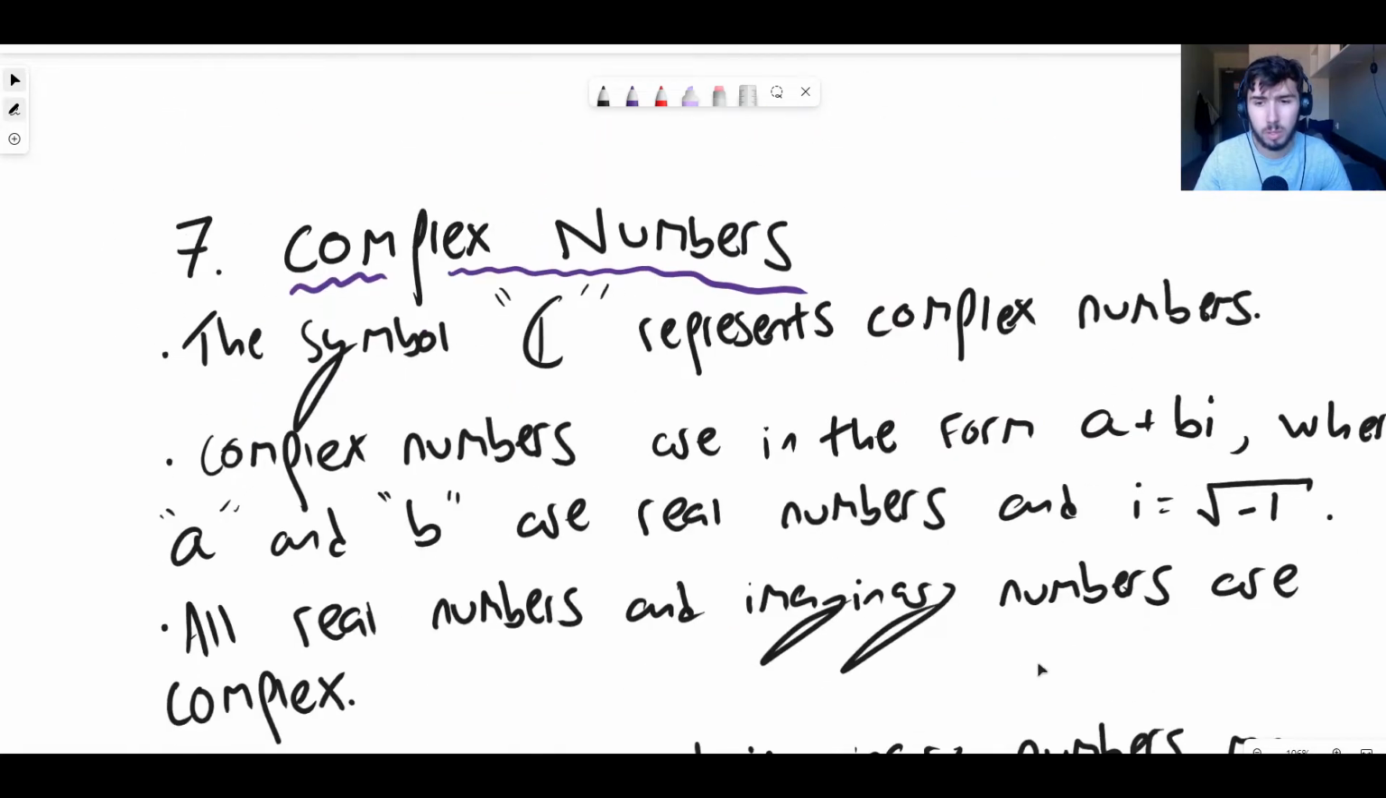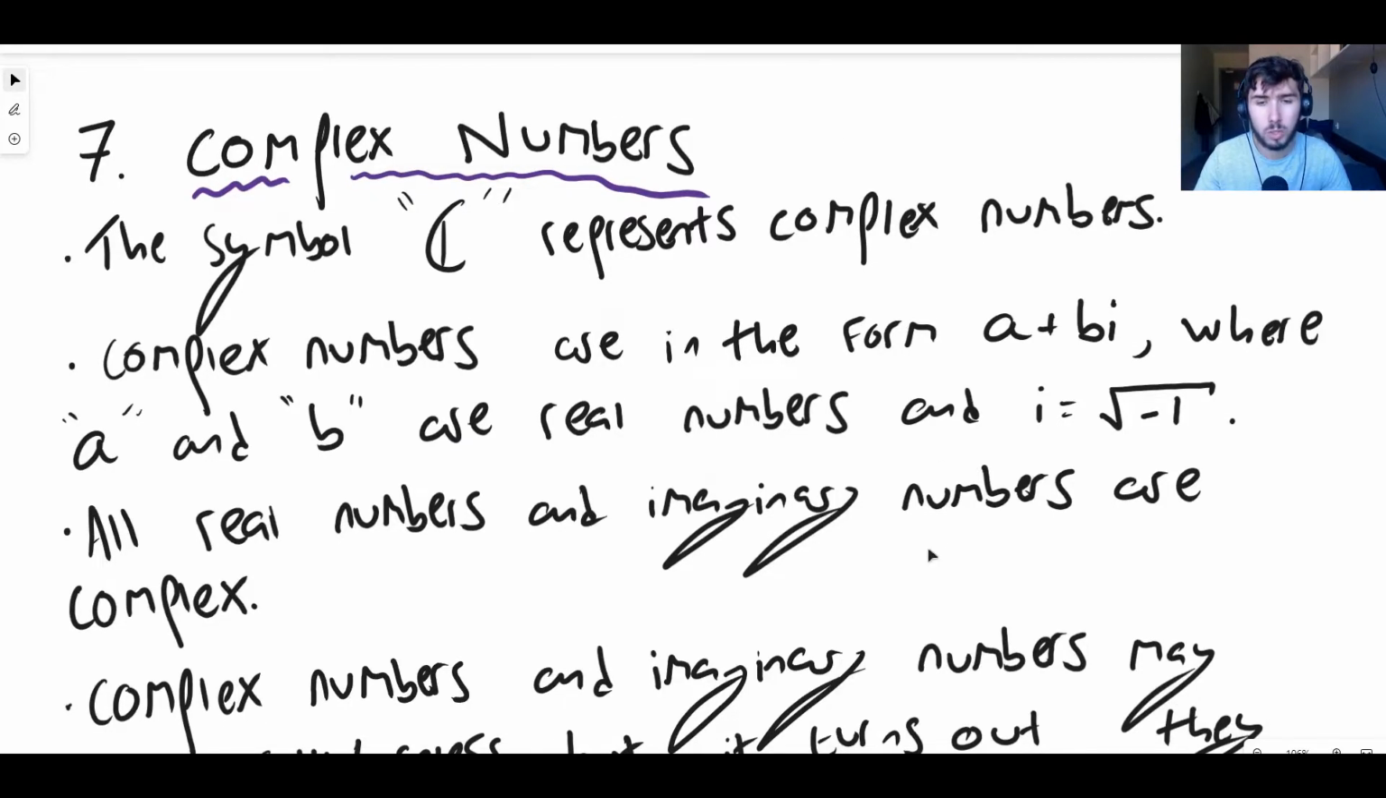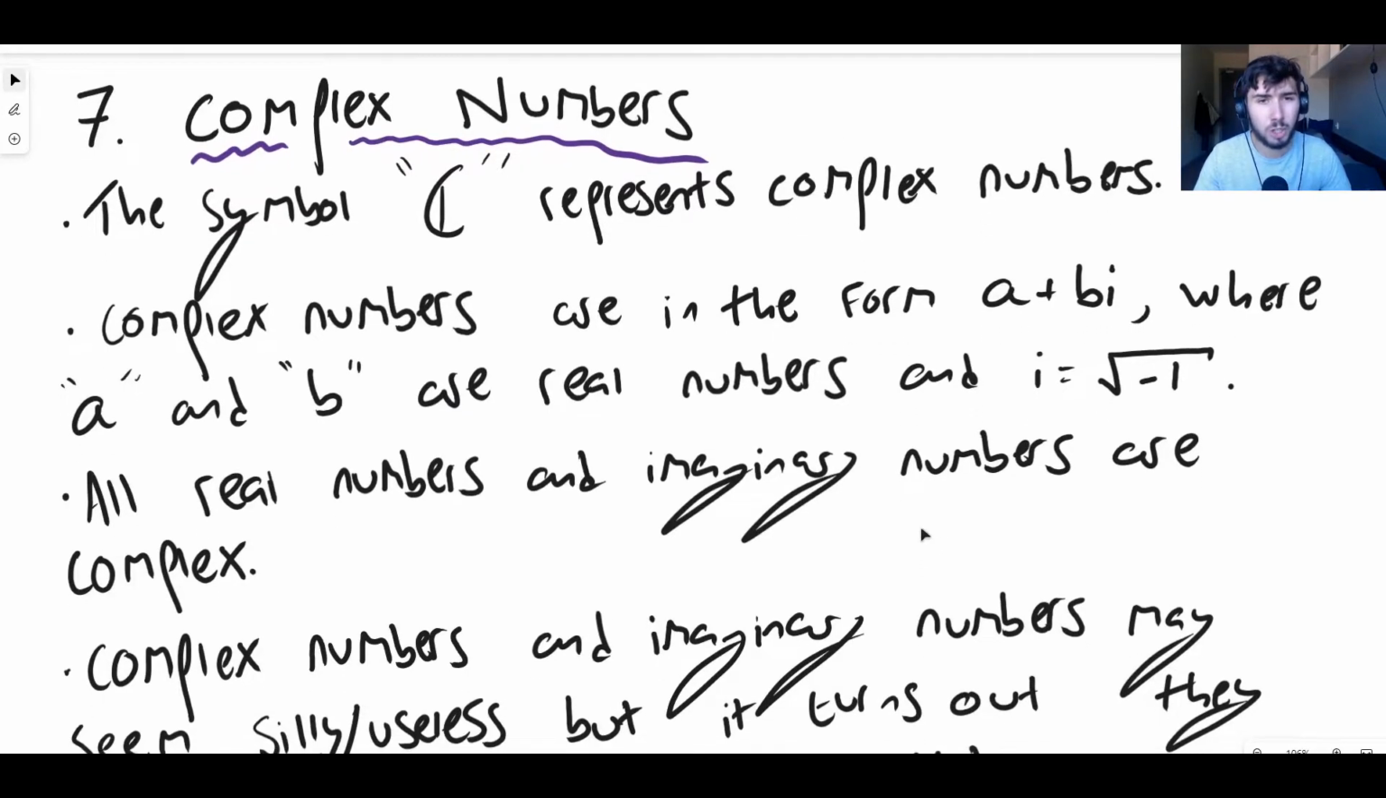The next group of numbers are the complex numbers. And the complex numbers, the best way to describe them, they're a combination of real numbers and imaginaries, okay? And we're going to talk about that in more detail now. So we use the symbol thick C, because the C stands for complex. That represents complex numbers. Complex numbers are always in the form A plus BI.